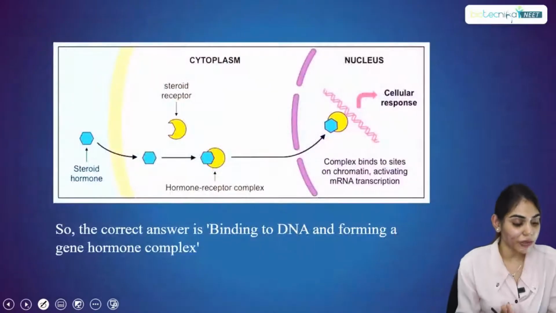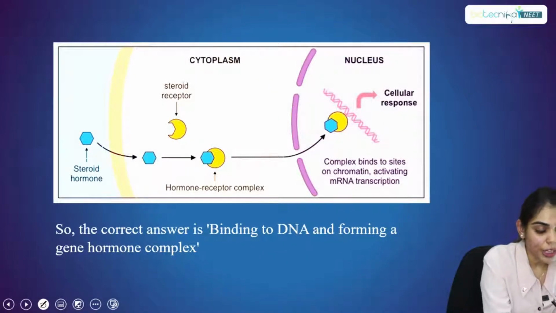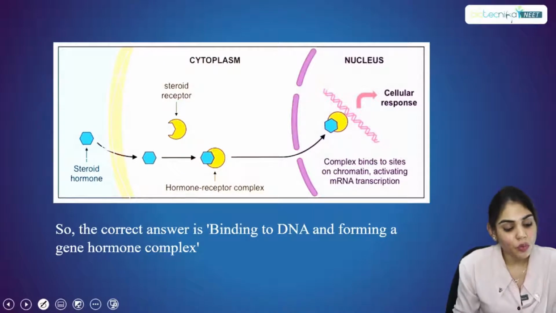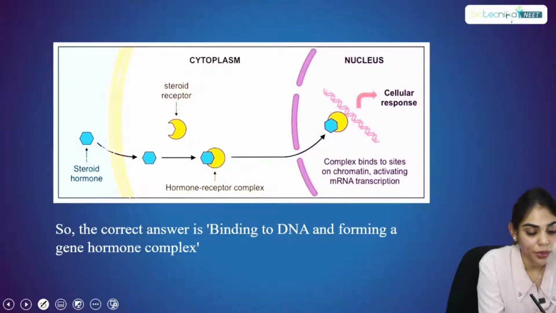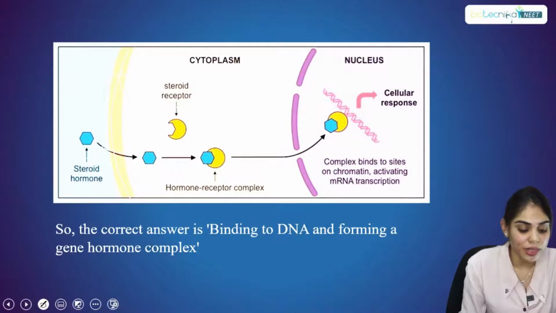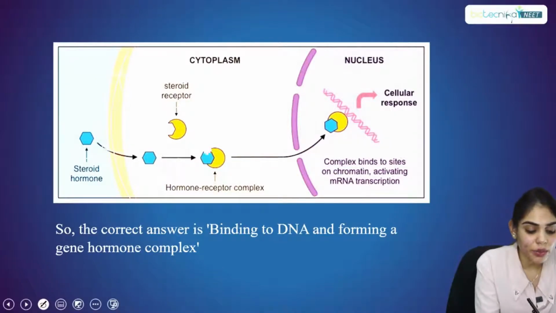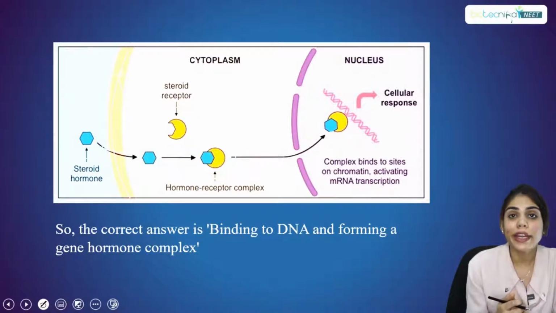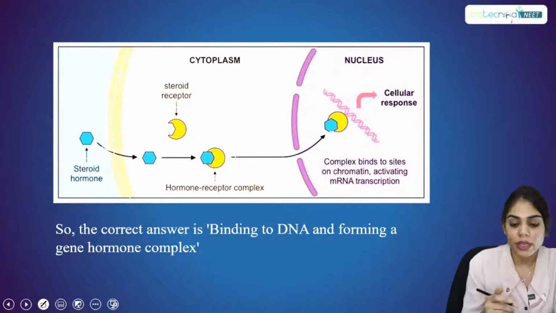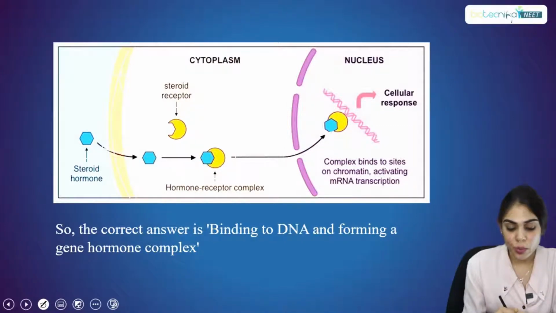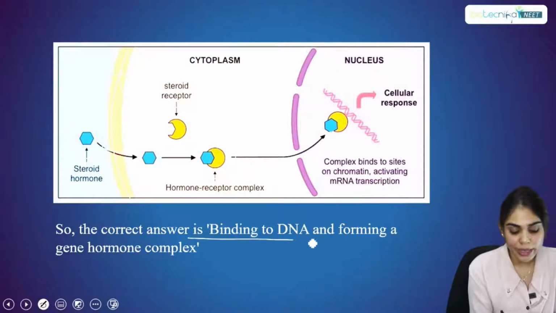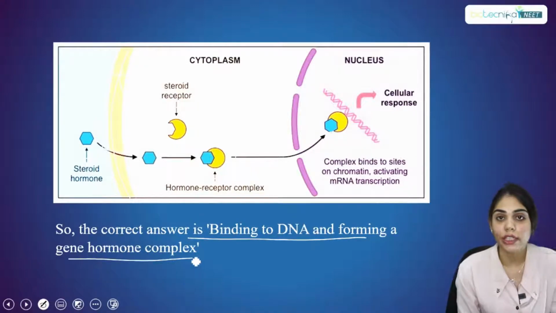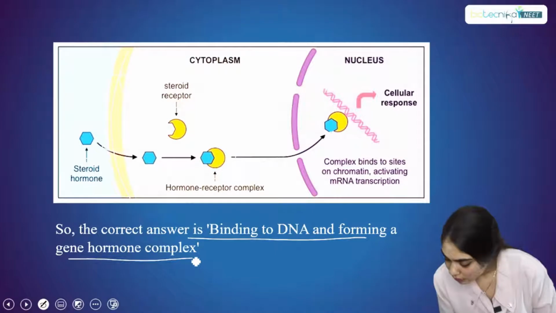So here we'll see a diagram for this. Suppose this is a steroid hormone. It will cross the phospholipid bilayer. Suppose this is a plasma membrane which is made up of phospholipid. It will cross the membrane, and once it crosses, it will find its receptor. You can see here it is finding its receptor in the cytoplasm, and once it binds to its receptor, it will translocate into the nucleus, where it will bind the specific gene segments and show its cellular response. So the correct answer is binding to DNA and forming a gene hormone complex.